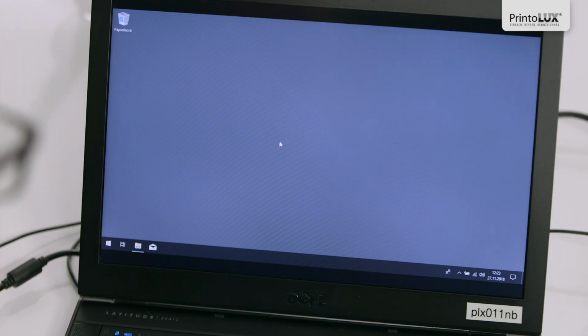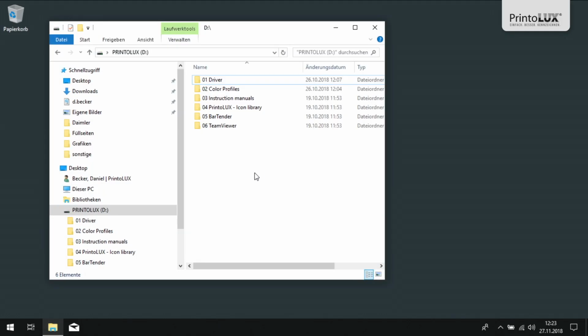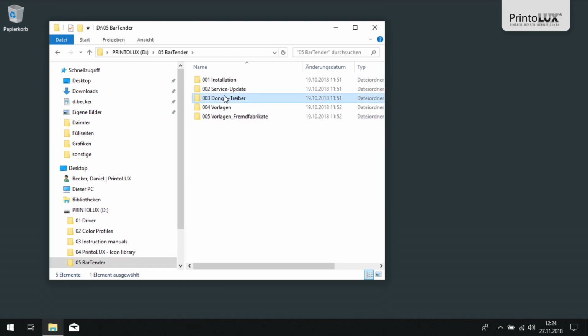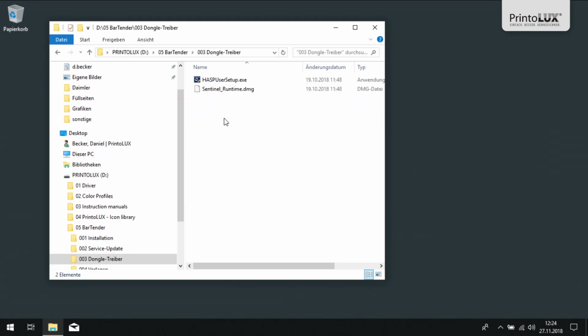Before we start installing BarTender, we first need to install the dongle driver for the included hardware key for BarTender. The dongle driver can be found either on the BarTender installation CD in the key folder or on our software stick in the folder BarTender dongle driver. Here you simply run hasp-user-setup.exe and follow the installation procedure.